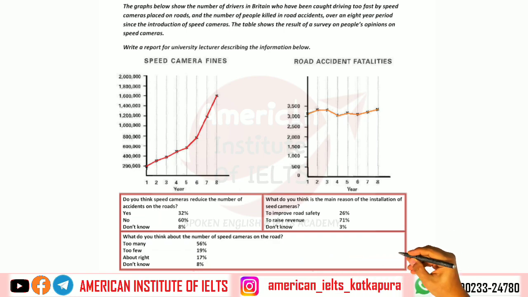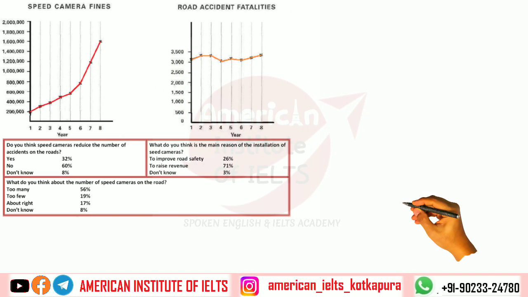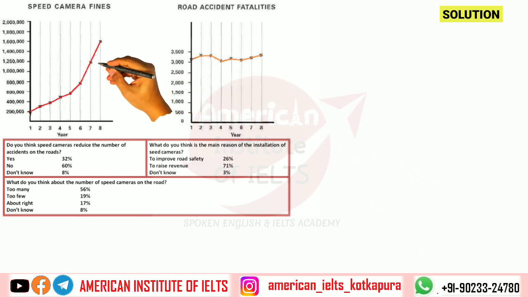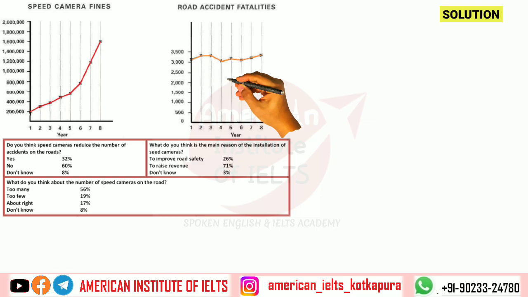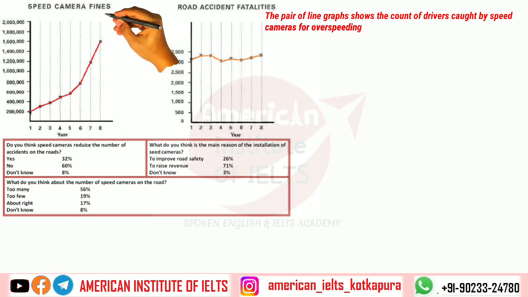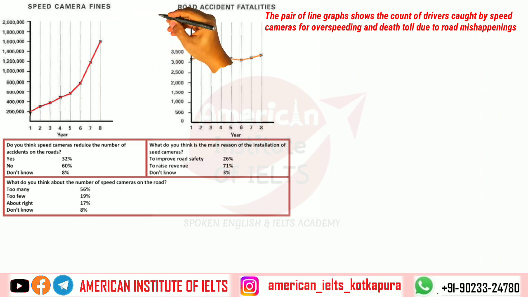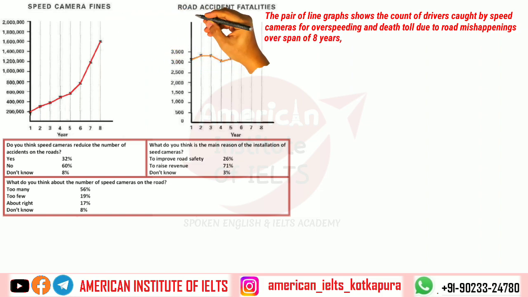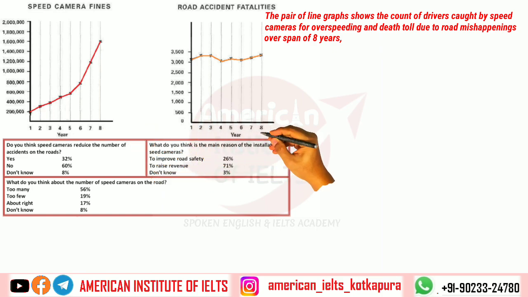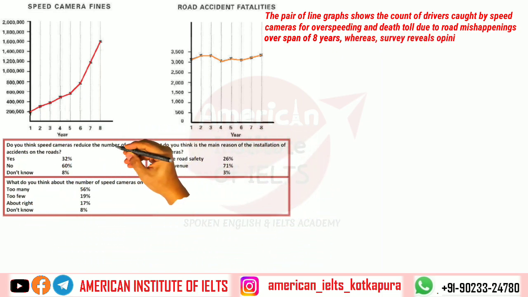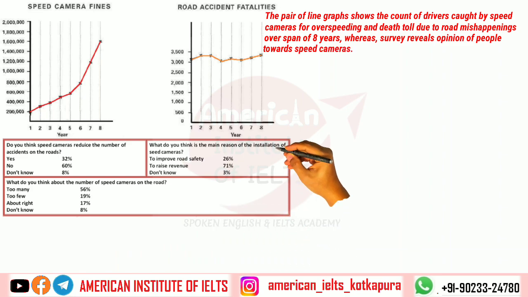Now we are in a situation to start writing this task, and let's introduce it first. We'll talk about both line graphs together and let's make a pair. So the pair of line graphs shows the count of drivers caught by speed cameras for overspeeding, right? And death toll due to road mishaps over a span of 8 years. So that way we have introduced both our line graphs. And let's also write about the survey. Whereas the survey reveals the opinion of people towards speed cameras.